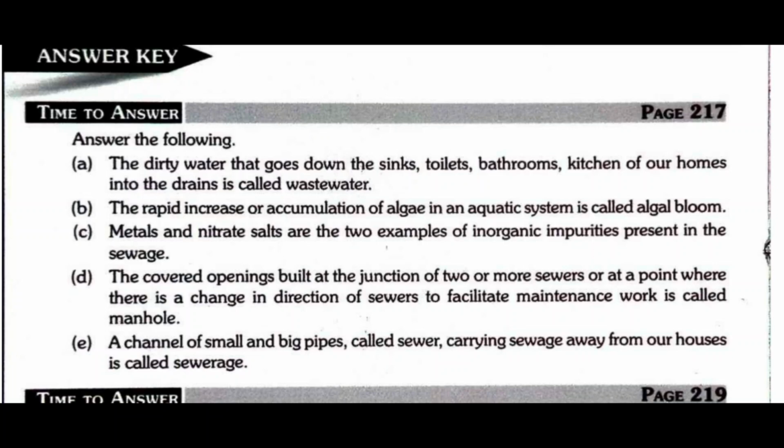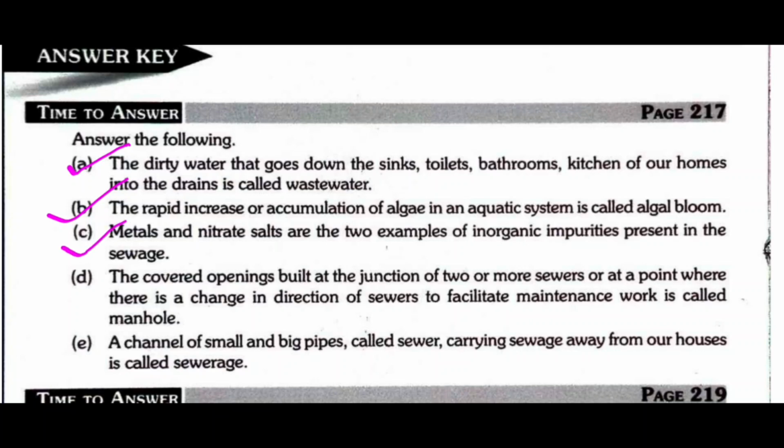First is the time to answer. This is page number 217, and this is answer the following. The first question is, what is wastewater? Question A: the dirty water that goes down the sinks, toilets, bathrooms, kitchens of our homes into the drains is called wastewater. Then question B, what is algal bloom? The rapid increase or accumulation of algae in an aquatic system is called algal bloom.